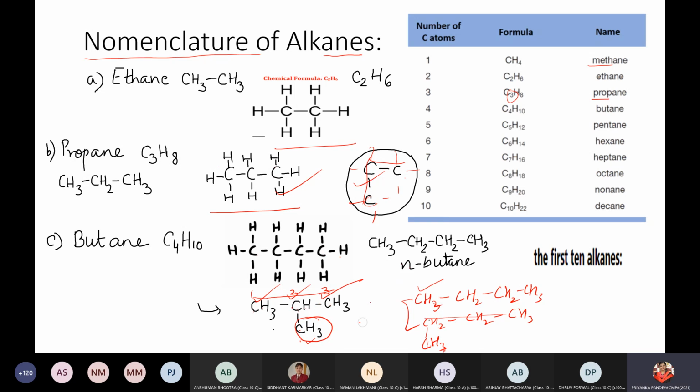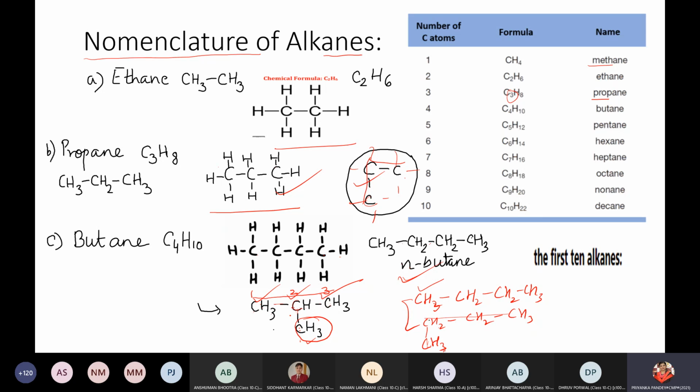Got it? In the common name, when we talk about normal butane, carbon to carbon, if a carbon has just 2 carbon atoms joined together, carbon to carbon, then it is called normal butane. It is also called a primary type of carbon. When we have carbon on 3 sides joined together, if you focus on this carbon, it has on one side a carbon atom, on the second side a carbon atom, and on the third side also a carbon atom.